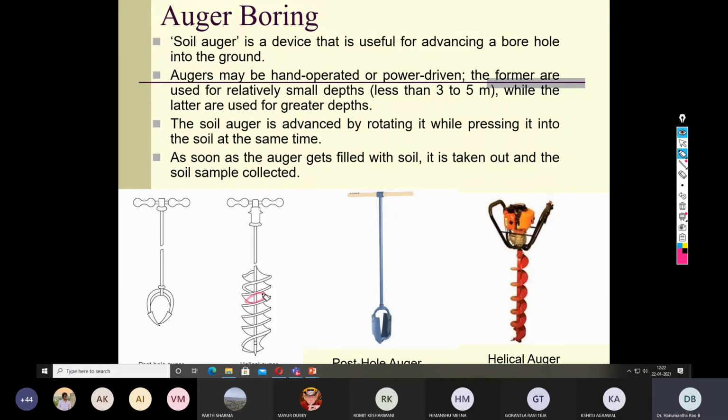In between these helical augers, when you drive, the soil gets grabbed. This soil will be retrieved when you pull out the auger, and that soil will be collected, sealed, packed, and sent to the laboratory. But only a small amount of soil is collected when you go for augering. We can't collect a big sample. This is the volume which will be able to collect the soil sample, and it can be rotated either in clockwise or anti-clockwise direction.